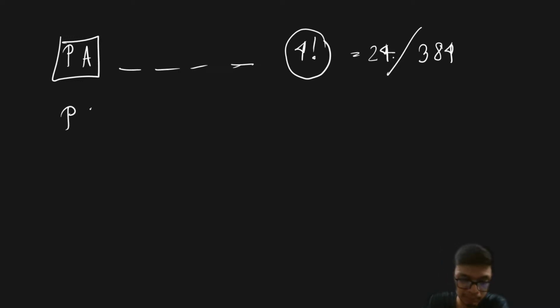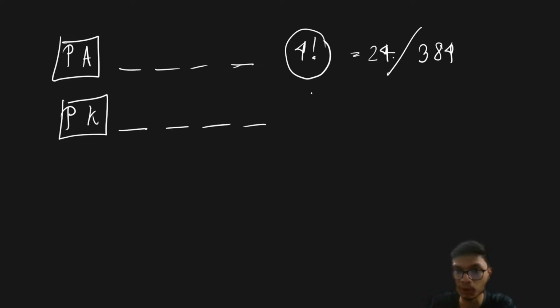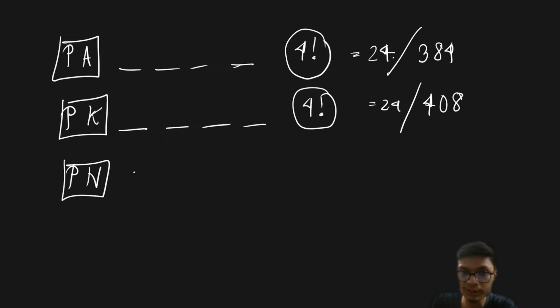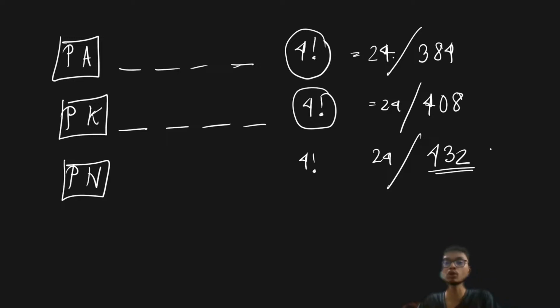Then I have P and K as the first 2 letters of the starting word, and again we have 4 places. So the number of words with P and K as the starting letters will be another 4 factorial, which is 24. If I add 24 to it, it is equal to 408. Then you go on with the letters PN, and again it is 4 factorial, that is 24. So from here till here we are getting 432 words, which is very close to the 440th.